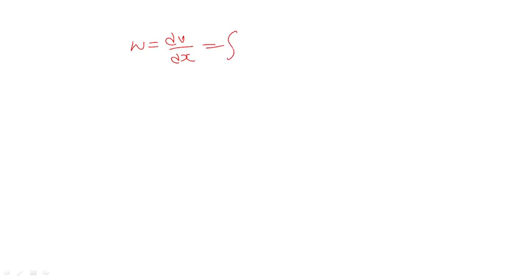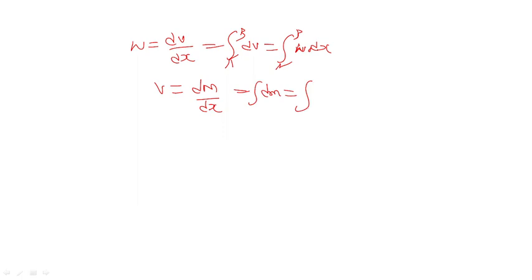So when you do the integration from A to B, what will happen? This will become W into dx. Then V is equal to what? dM by dx. How will it come? The end result is dM equals integral from A to B of V into dx.